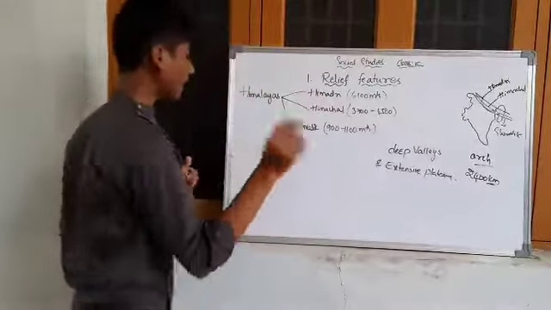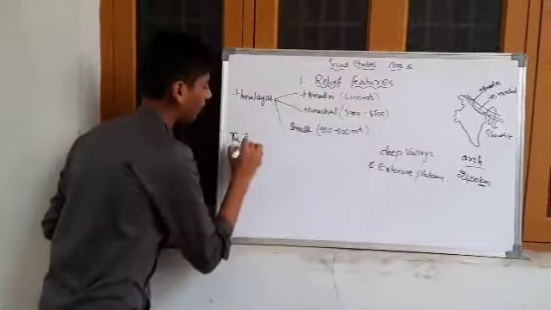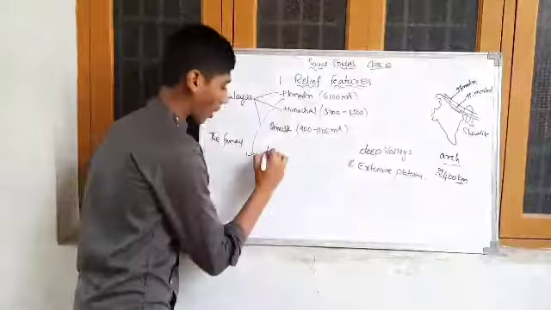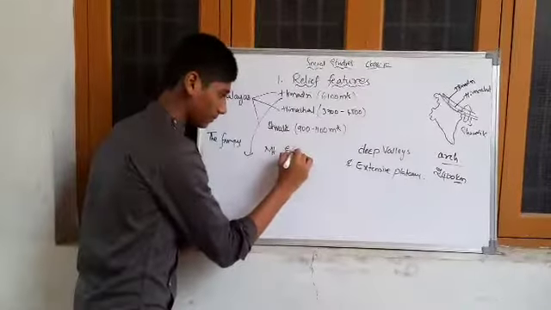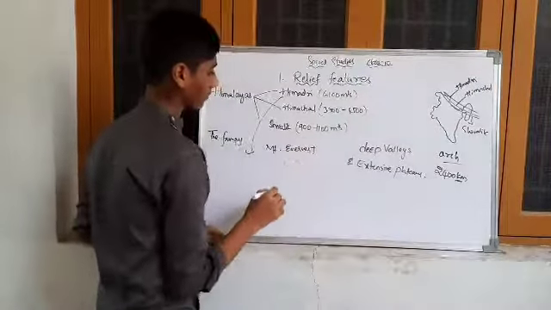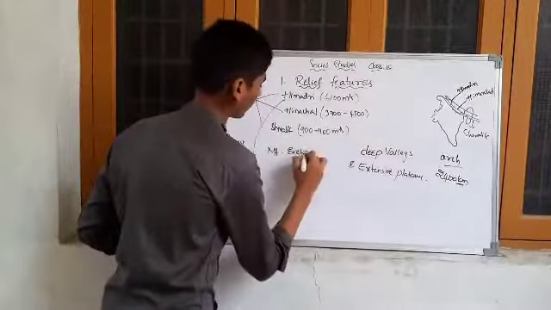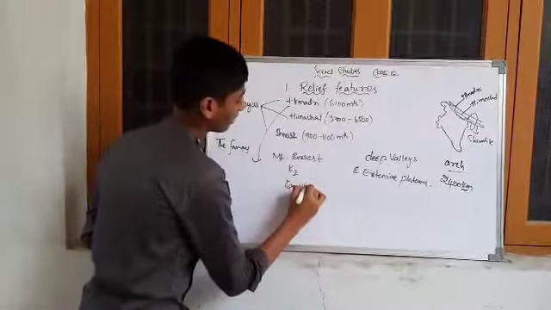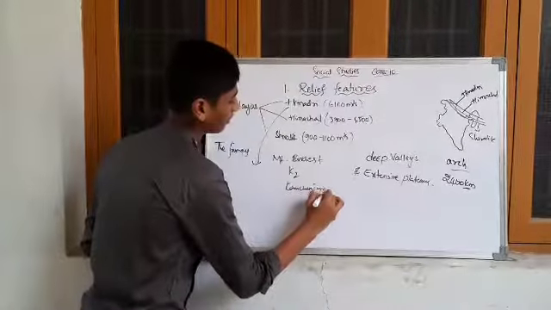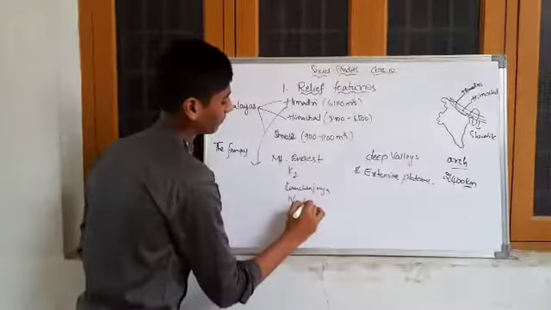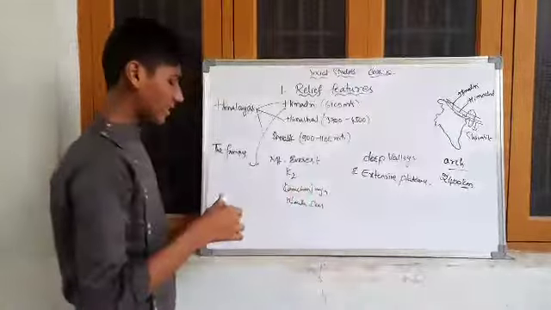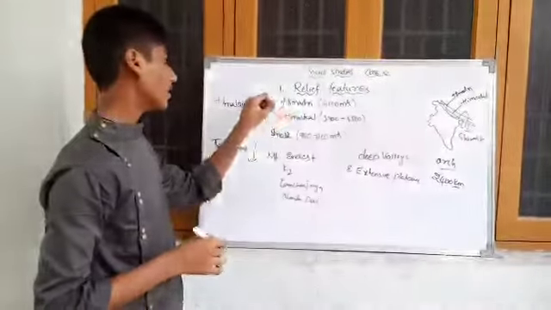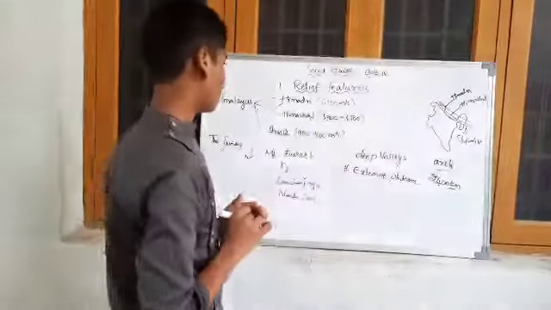The famous peaks in the Himadri are Mount Everest, Karakoram, Kanchenjunga, Nanda Devi, etc. These are some of the mountains in the Himadri range.